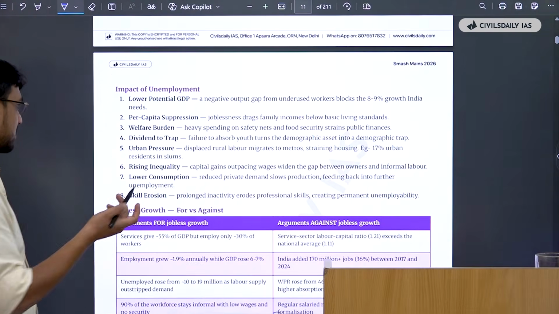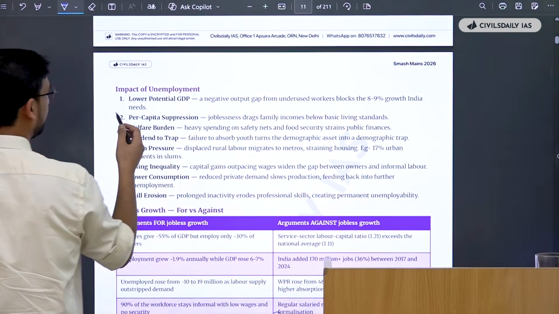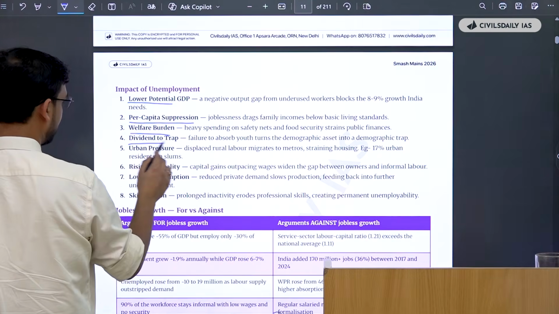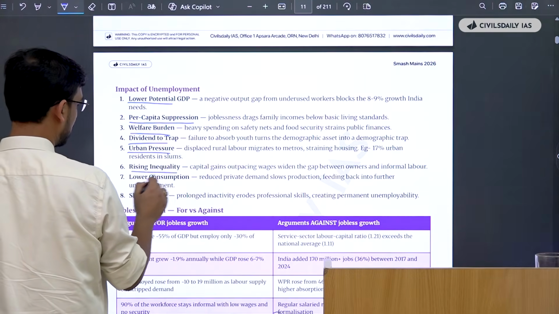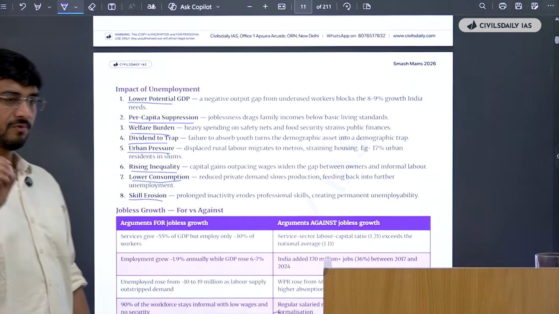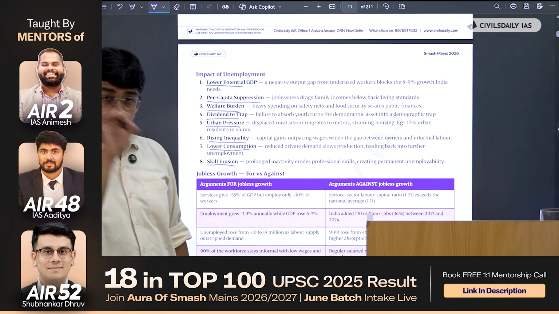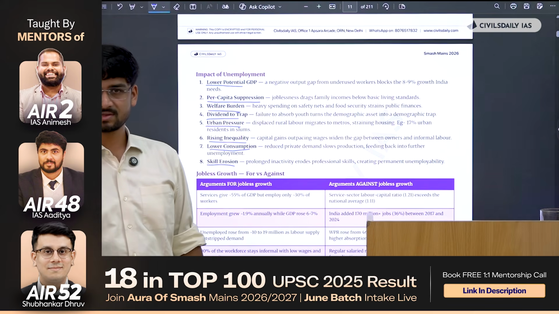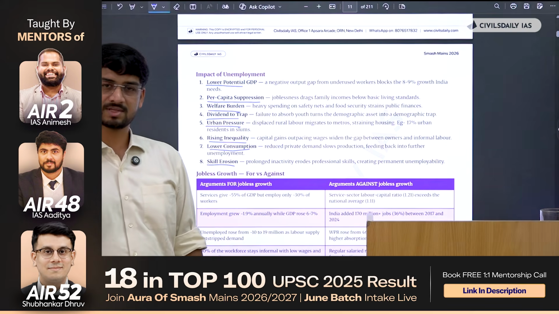Then you can also make a subhead there: what are the impacts of unemployment. Then there's lower potential GDP, per capita suppression, welfare burden, demographic dividend trap, urban pressure, rising inequality. As you can see, they have given you the core points that you have to use before the substantiation, or you can substantiate every point. You have to try to substantiate every point, but it is very difficult to substantiate every point.